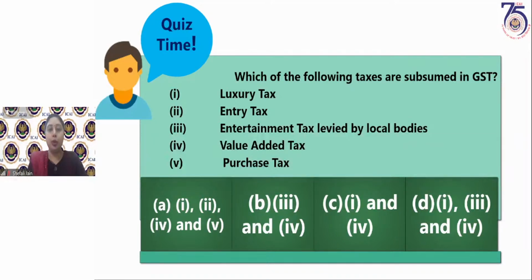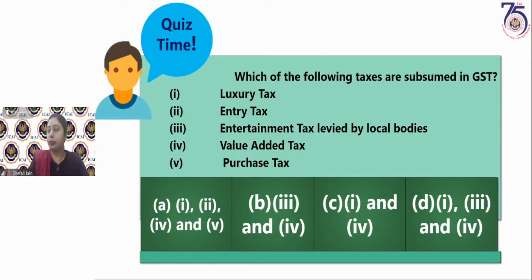Some of you have answered option D. Option D says 1, 2, and so on; they felt that purchase tax is not in GST. No, purchase tax is also subsumed in GST, only entertainment tax levied by local bodies is not. So half of the answer we got in the previous slide itself, that entertainment tax levied by local bodies is outside the purview of GST.